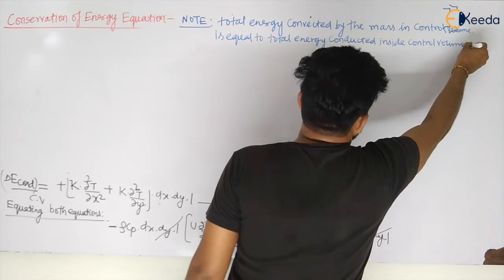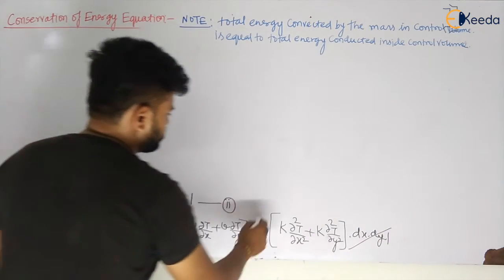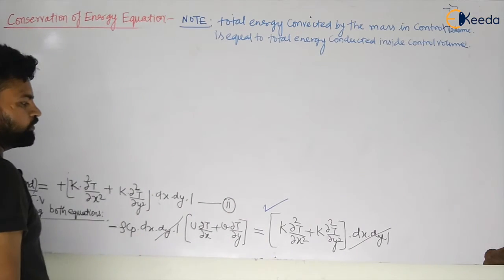So what is the energy conducted inside the control volume? This is the energy conducted inside the control volume, my dear students.